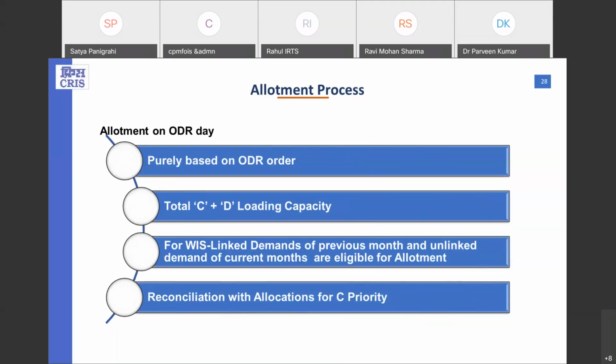Now, starting with the second allotment process, which is known as the ODR process. This ODR allotment is purely based on ODR order, oldest date of registration.